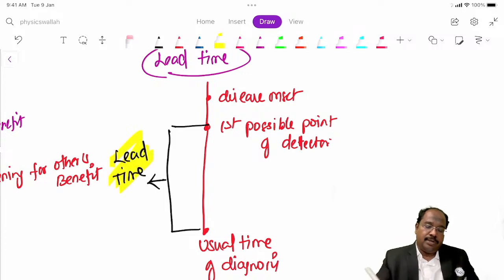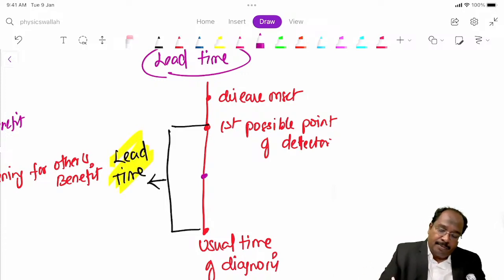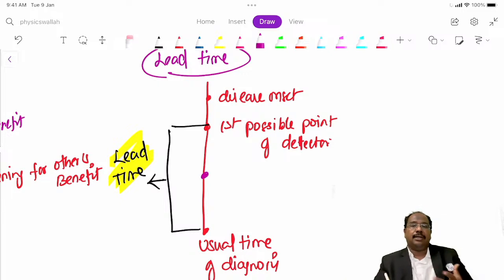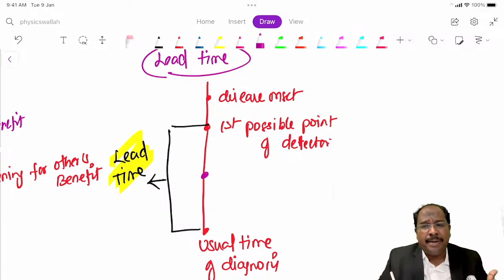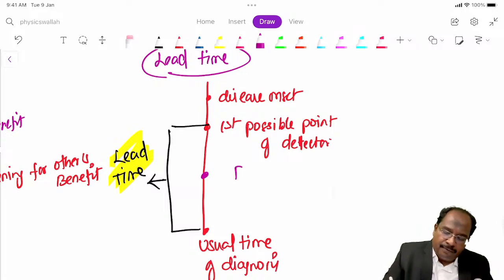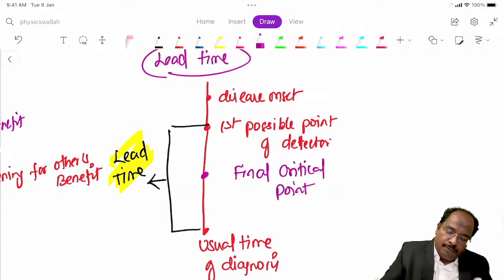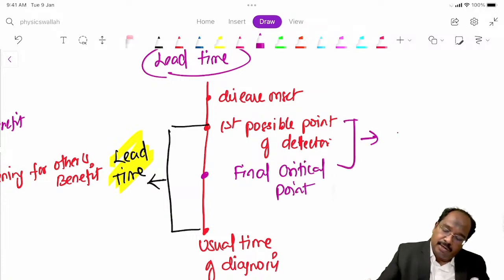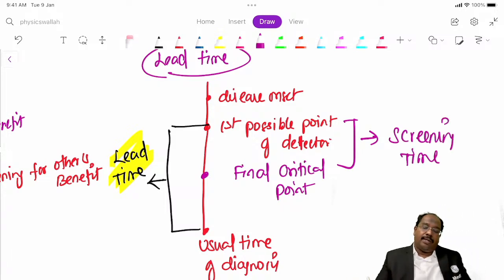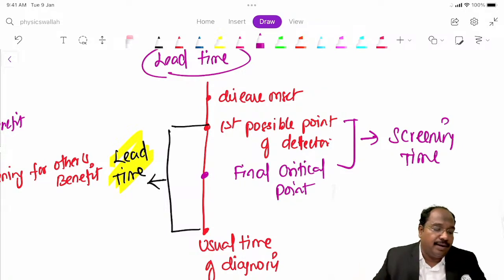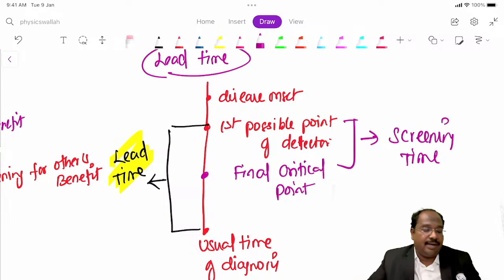Second, maybe a critical point will be there. Maybe a cancer is there, and for the cancer, maybe a metastasis may be a critical point. So we have a final critical point. The time between the first possible point and the final critical point, we call this screening time. Okay, fine. So am I clear? This is about lead time. Yes, lead time. Okay.